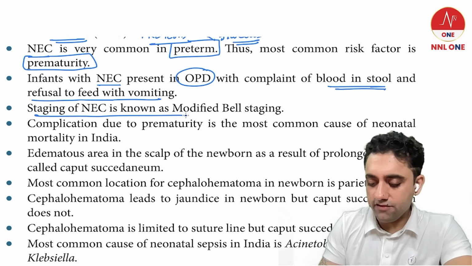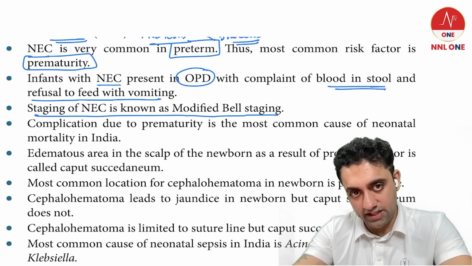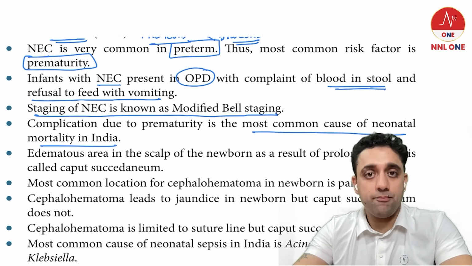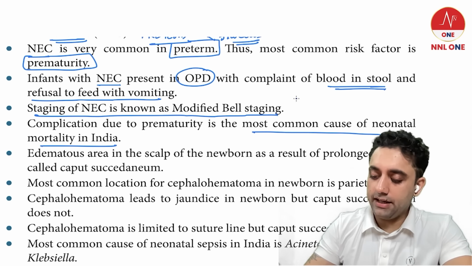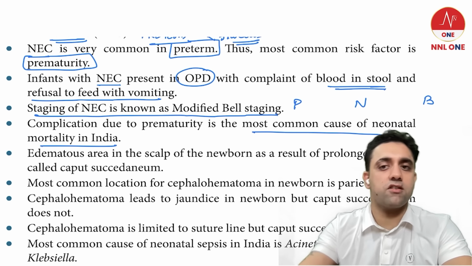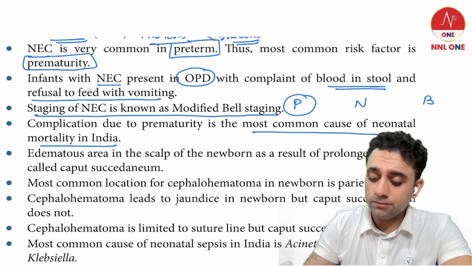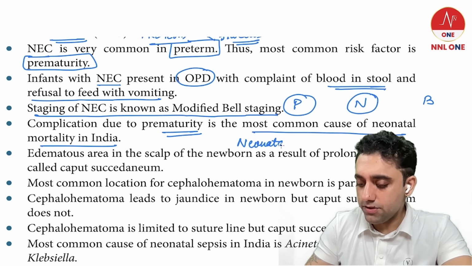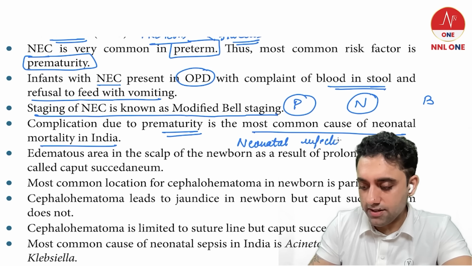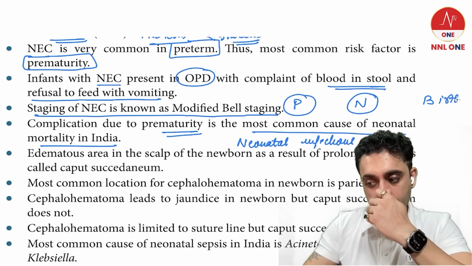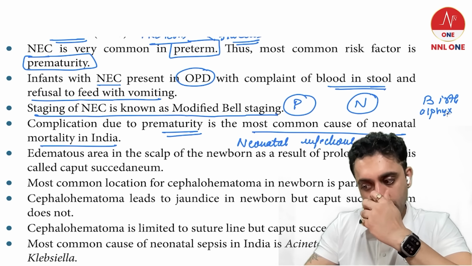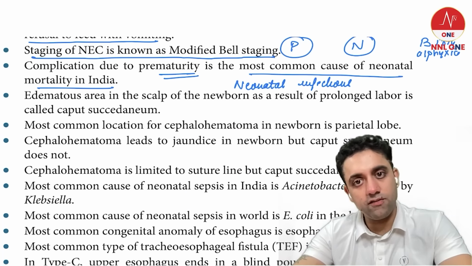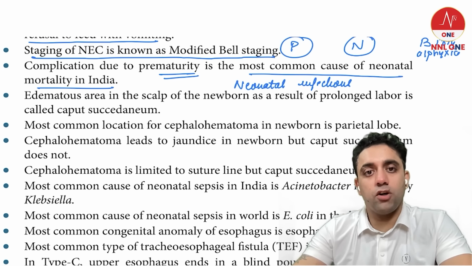What is the name of the staging for NEC? It is modified Bell's staging. Number 2, which is the most common cause of neonatal mortality in India? The mnemonic we have is Punjab National Bank, PNB. P for prematurity, N for neonatal infections, and B for birth asphyxia. So prematurity, neonatal infections, and birth asphyxia. Punjab National Bank is the mnemonic we have for neonatal mortality in India.